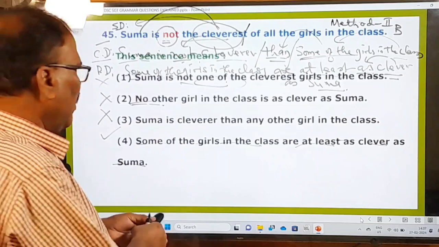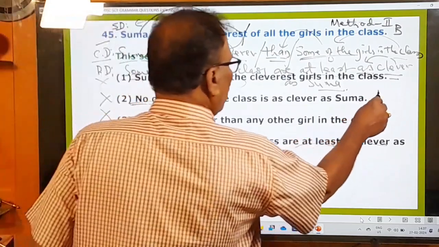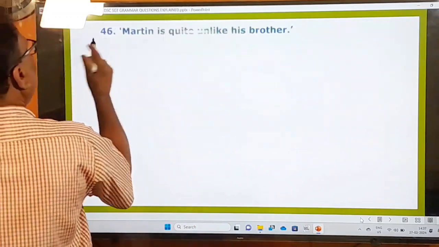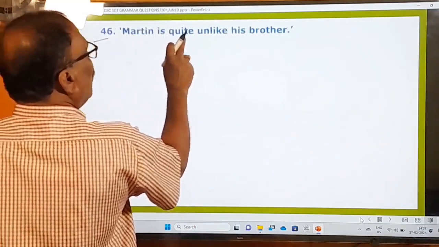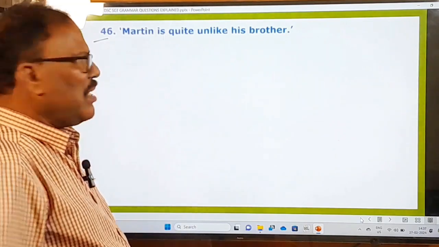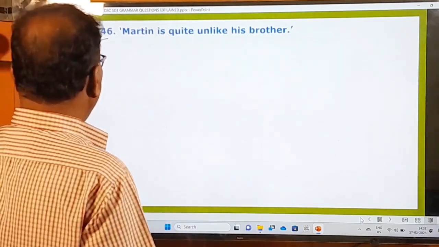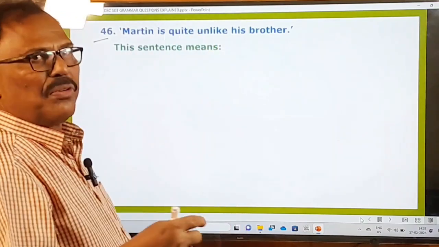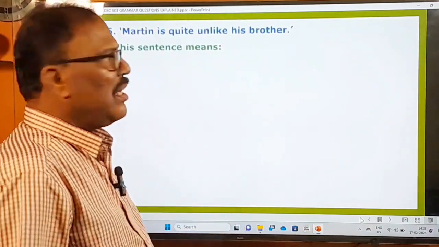So this is the correct sentence, right? So your answer is going to be the fourth one. Now let's move on to other questions. What is the sixth question? Martin is quite unlike his brother. Okay, this is the question given, and what is the examiner asking you to do? He's asking you to give the meaning of that sentence.